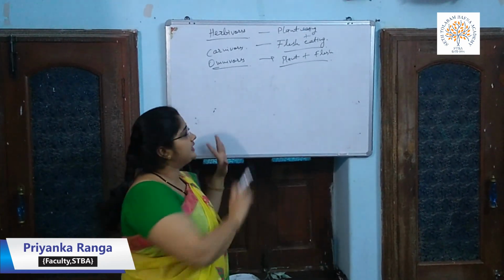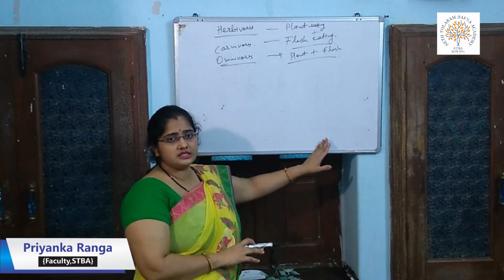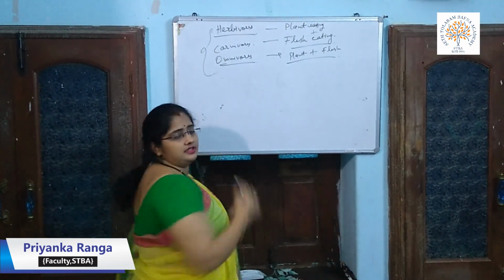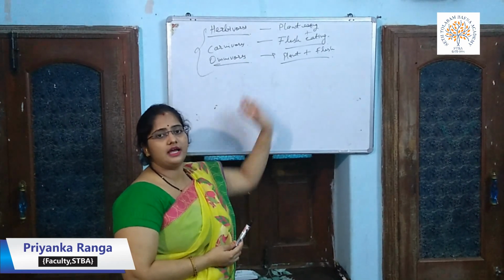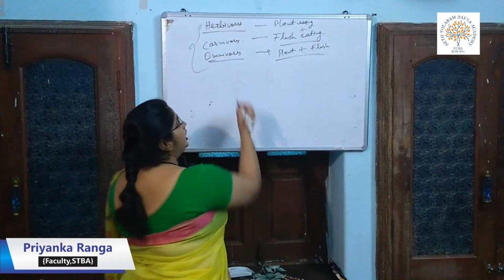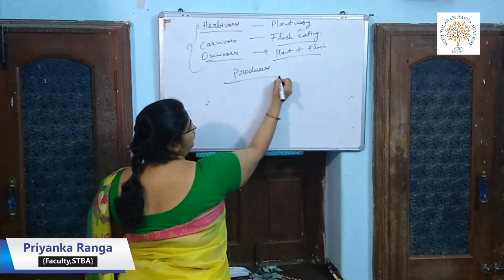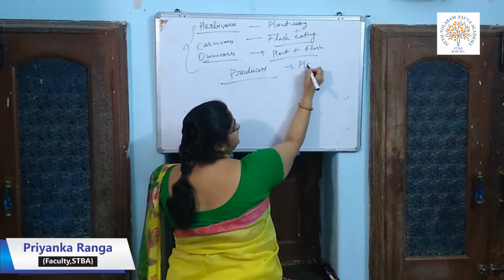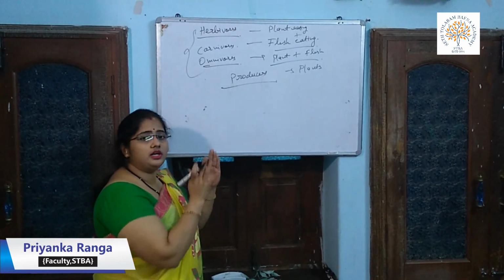As you know, we have seen that the plants prepare their own food with the help of photosynthesis and the animals get their food from these three ways. That is, the animals are categorized as the herbivorous, carnivorous and omnivorous. So the plants are called the producers of the food because they prepare their own food. So who are the producers of the food? That is plants.